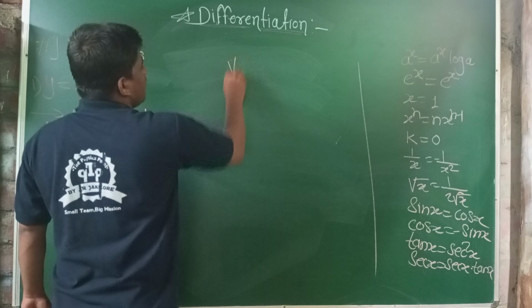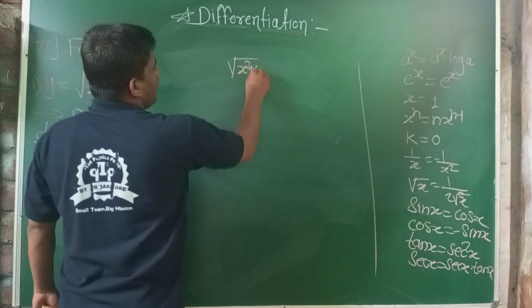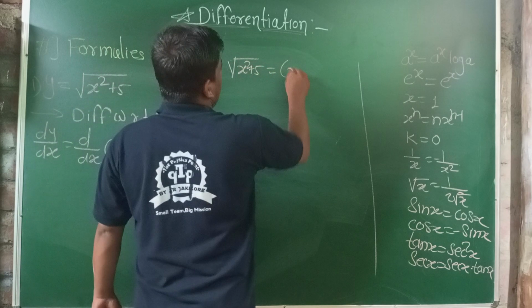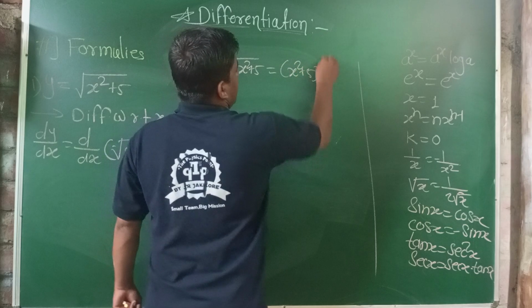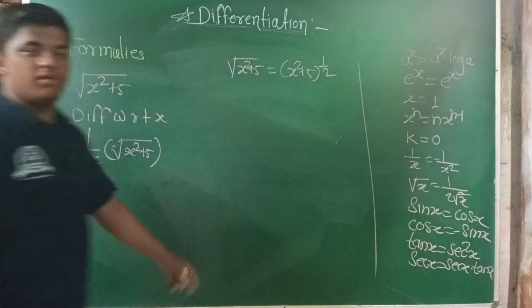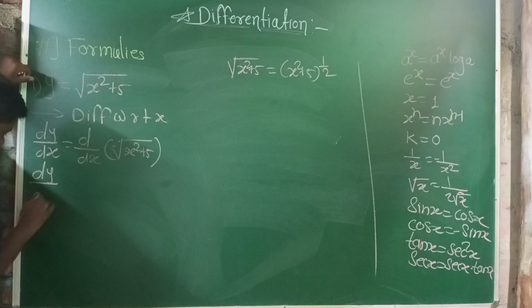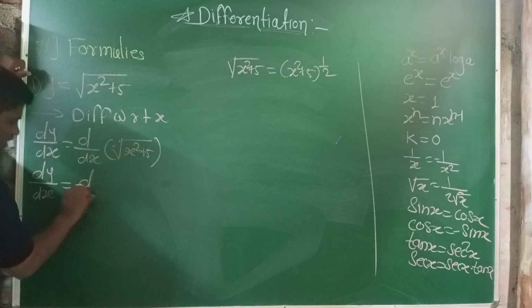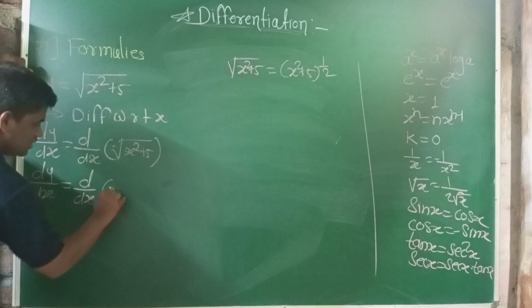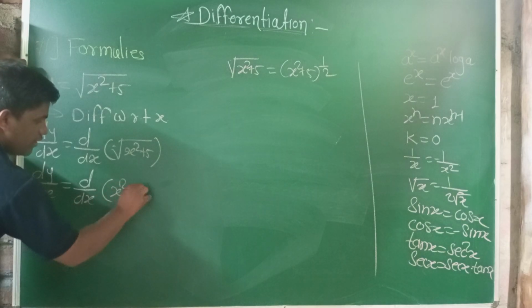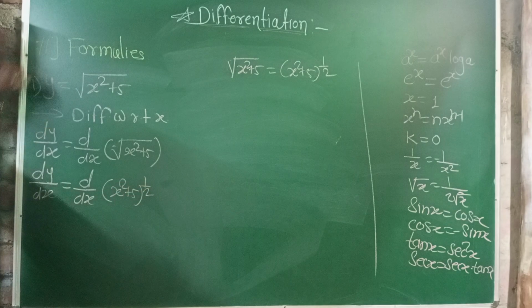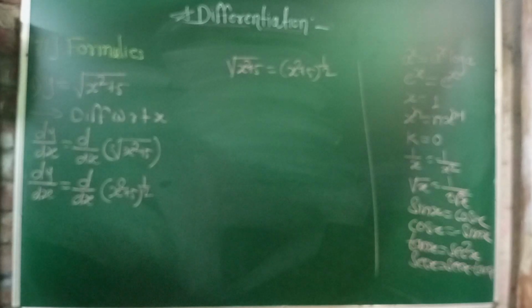If any function is under the root, then we take only the power, that is x square plus 5 raised to half. Just apply the basic mathematics rules on this function, x square plus 5 raised to half.